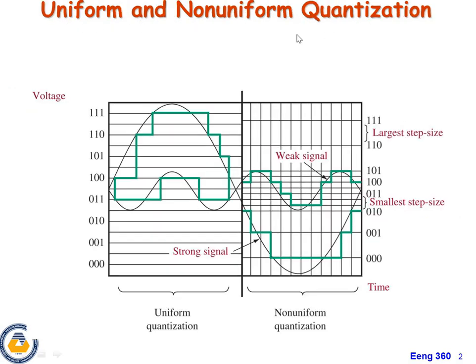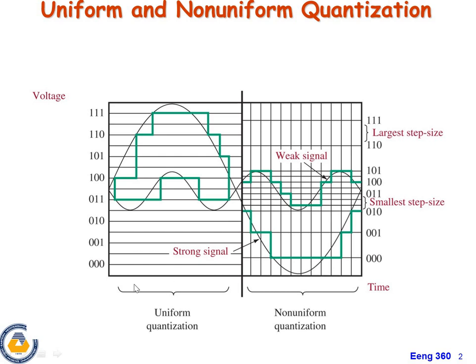So, uniform and non-uniform quantizer. In this graph, we are going to observe the difference between uniform quantization and non-uniform quantization. Before looking at these two graphs, let us see a strong signal and a weak signal. Here the amplitude is very high, so this signal is considered a strong signal. The second one has a very low amplitude, so we consider it a weak signal. So the amplitude is either large or small.